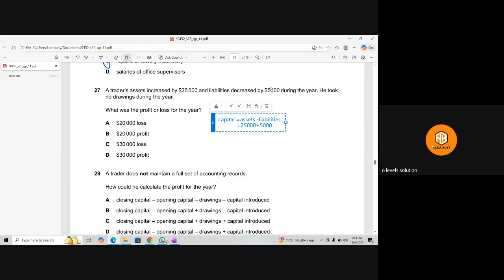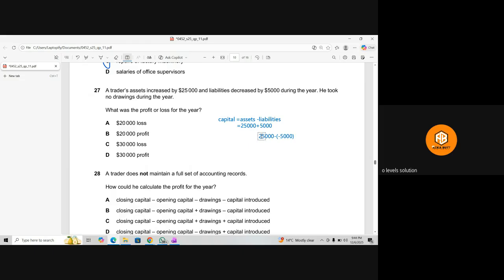So if the liability decreases, you can also say it like this: 25,000 minus 5,000. So minus minus plus, because liability has decreased. Okay, okay.